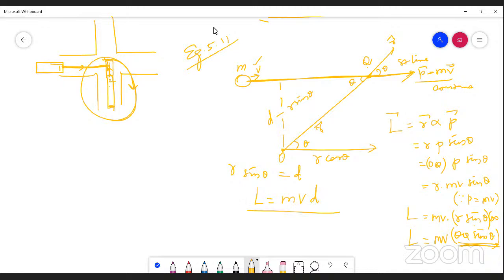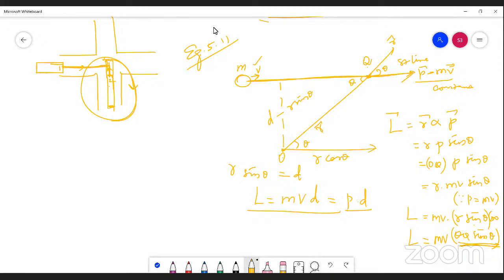Angular momentum equals mv into D. So it is the product of linear momentum multiplied by distance. So angular momentum is equal to P into D. Here we can get the clear picture that actually it is moving with a linear momentum, but about a certain point we can calculate at any instant. This point mass possesses angular momentum also.